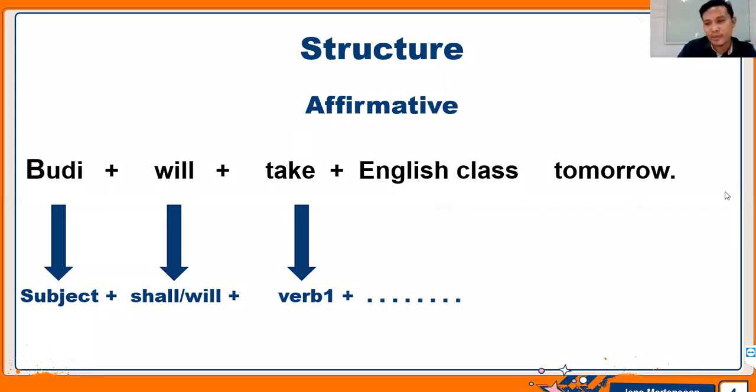And after the object, you can put the adverb of time, keterangan waktu, the time indicating the action will occur in the future, like tomorrow, next month, next week, next year, in 2 days. So Budi is a subject, and after Budi is followed by will, which can be shall or will, but here is will. And then after will is followed by verb 1. And English class is the object.